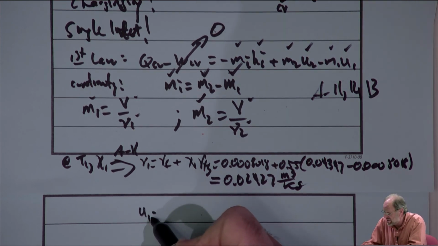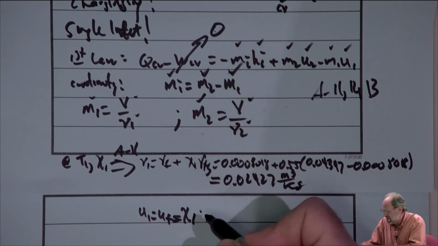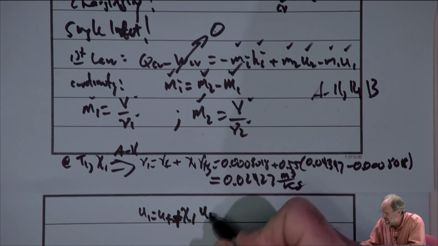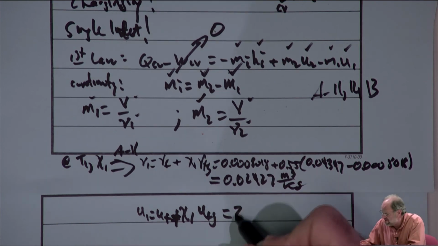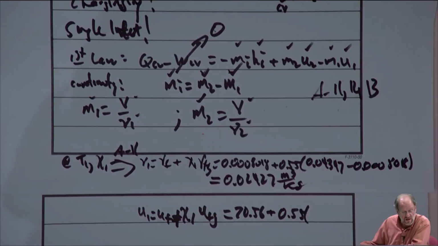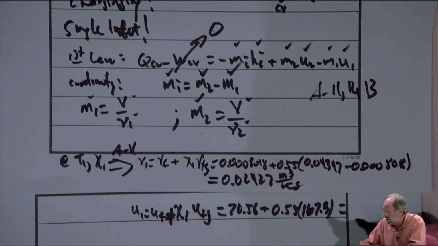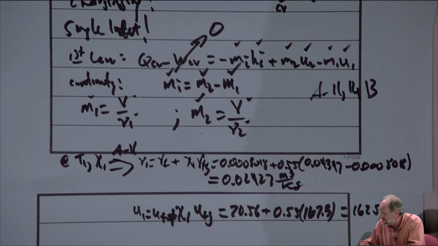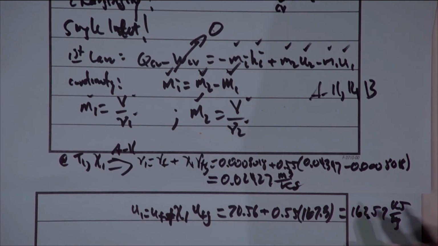To find U1, we do exactly the same thing. So that's uF plus quality at 1 times uFG. And so again, it's just a matter of pulling the numbers out of the table. 70.56 is uF. There's our quality. 167.3 is our uFG. And our math gives me 162.57 kilojoules per kilogram. And that is our internal energy at point 1.